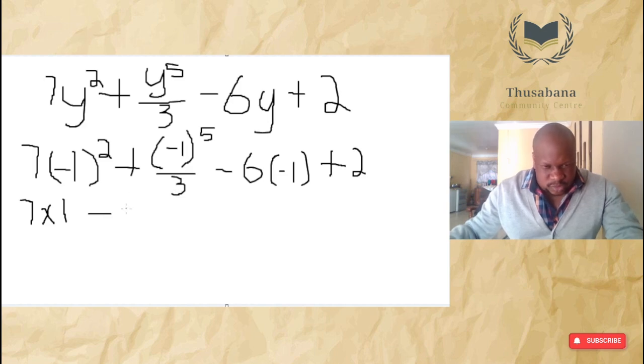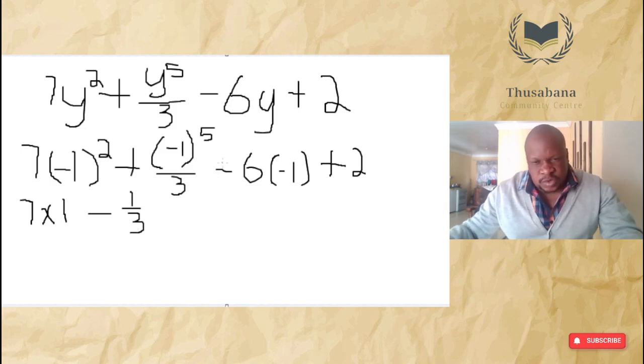We'll keep it as negative 1 over 3, because it won't give us the round figure. We'll start by multiplying the signs. Negative multiplied by negative gives us positive. 6 multiplied by 1 gives us 6.